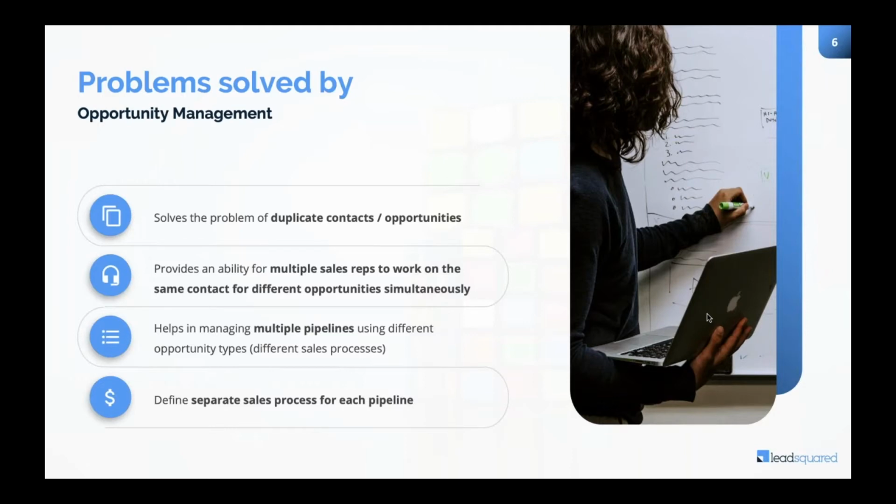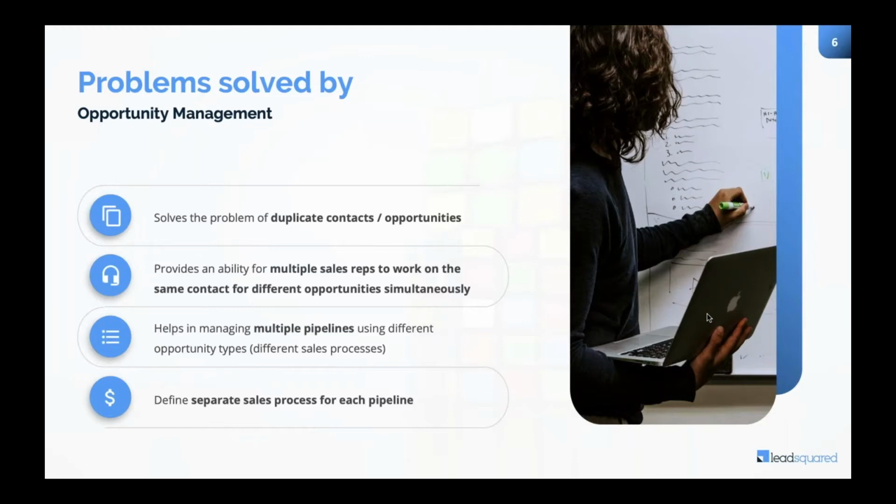Another thing is multiple pipelines using opportunity types. Now, car insurance and Ola insurance are very different. Even the automations you will require, and the stages that will be required in case of car insurance versus Ola insurance, will be very different. We cannot just put everything together in one thing and say we have an opportunity of type, let's say, Ola insurance, but the stages remain the same for Ola insurance and car insurance. So it has to be segregated.